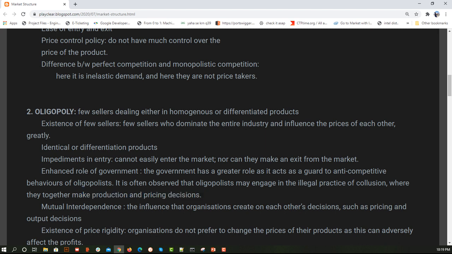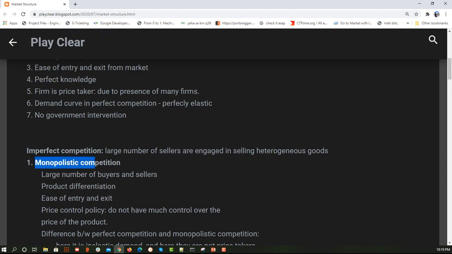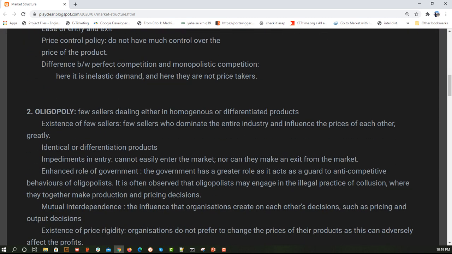That's why the role of government is increased in oligopoly, because there are very few organizations. In monopolistic competition there are many sellers, so they cannot all come together, because then they would be affected negatively. But when there are few organizations, they can come together and combinedly increase the price, which is not good for the market, but we have no choice but to buy it. To avoid this, the government comes into the picture and takes care of the price.